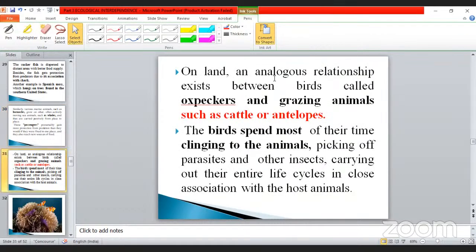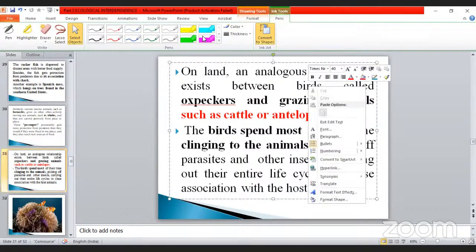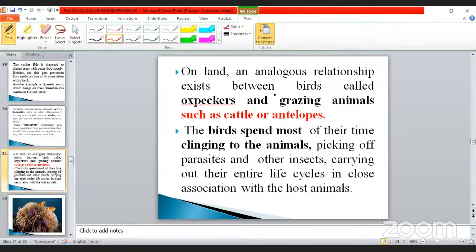On land, an analogous relationship exists between the birds called oxpecker and the grazing animals. At the same time, commensalism is also present in the land animals. The relationship is between the bird called the oxpecker and grazing animals such as cattle or antelopes. These are the two animals, and there is an interrelationship between them by the commensalism method.